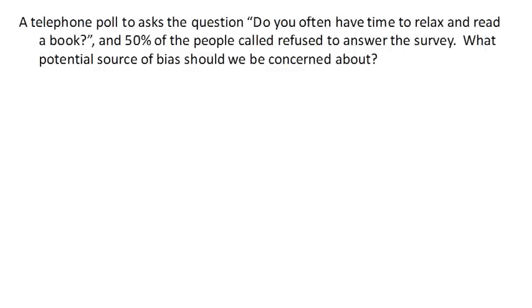So let's look at the next one here. A telephone poll asks the question, do you often have time to relax and read a book? And 50% of the people called refused to answer the survey. So the issue here is something called non-response bias.